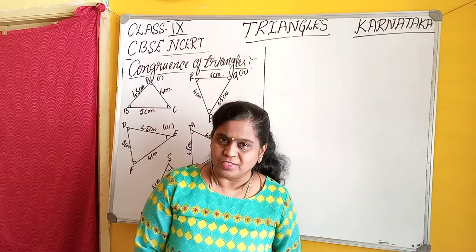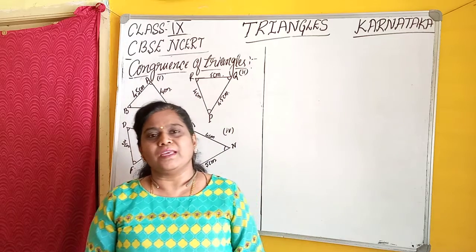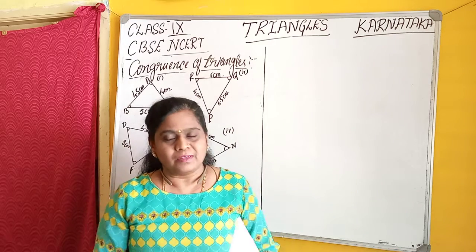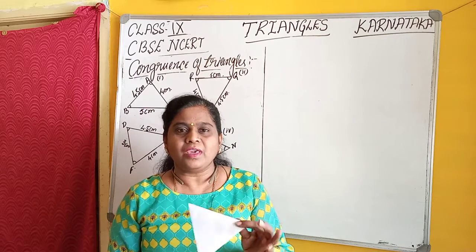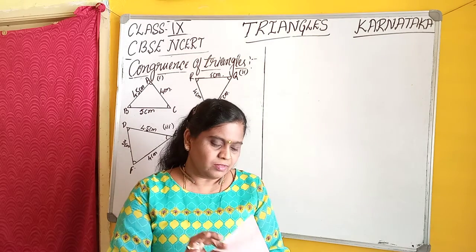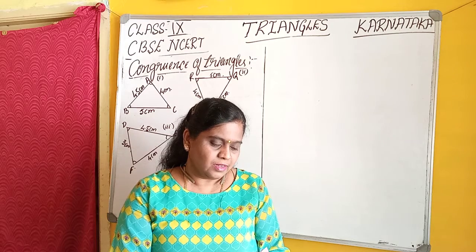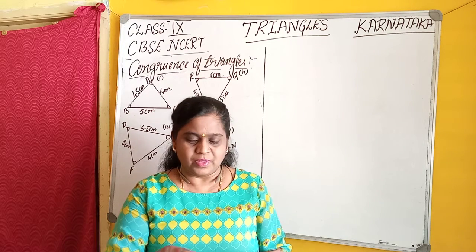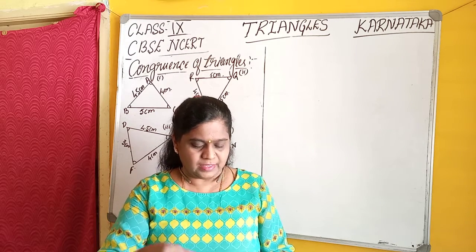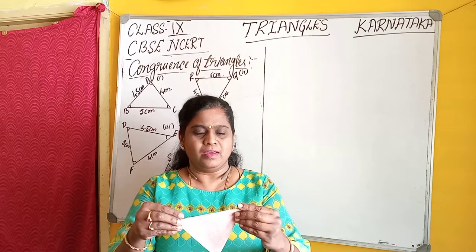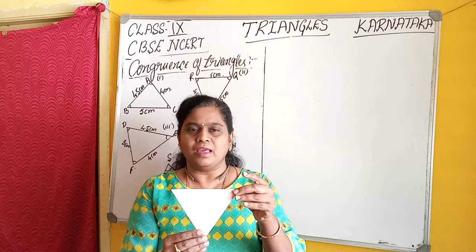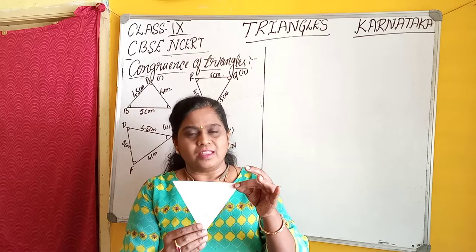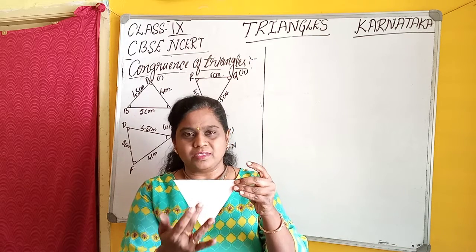How can we identify that they have the same size and same shape? Let us think. Here this is a triangle, isn't it? I am keeping this triangle on the other triangle. Can you see the other triangle from this side?